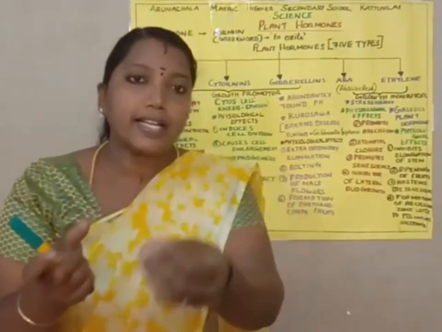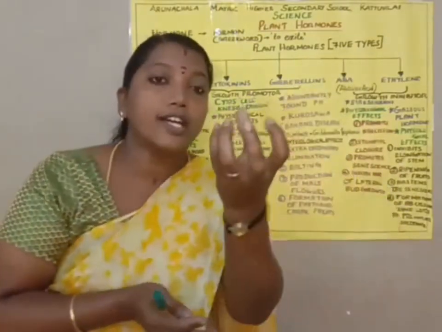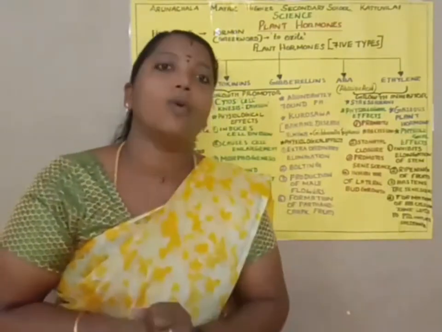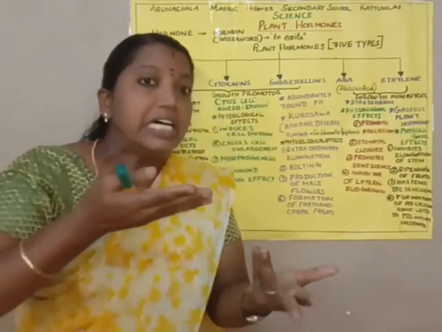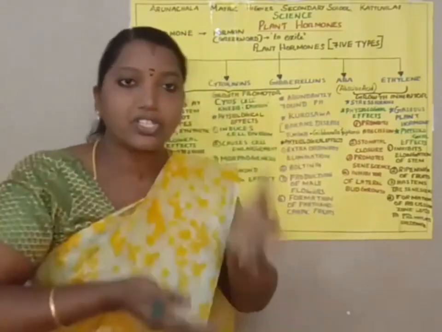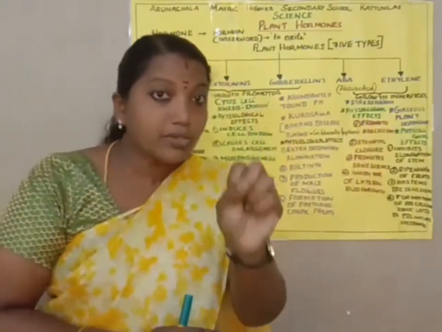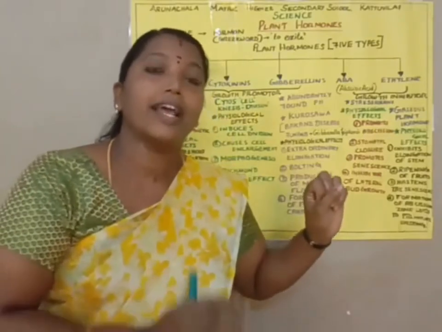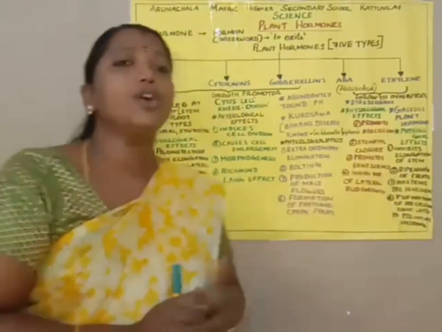Second, in some stress conditions as well as with less water, this hormone causes closure of stomata. We already know the stomata are on the underside of the leaves, bean-shaped cells that help in transpiration. It helps closure of the stomata, which helps reduce the loss of water.